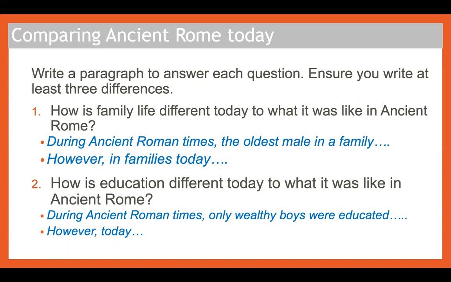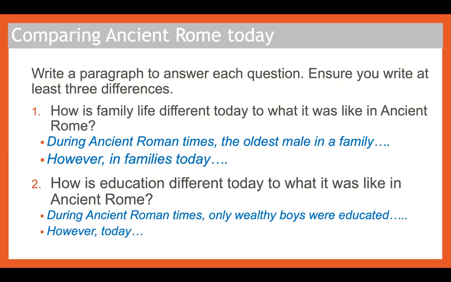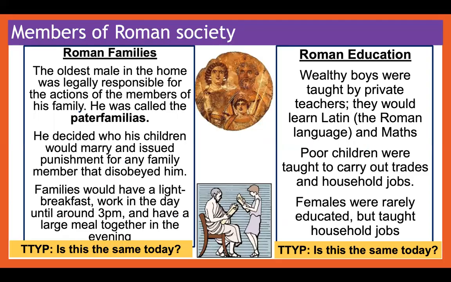So we know that during ancient Rome times, the oldest male in the family would be legally responsible for the actions of the members of the household. But nowadays, in families today, you don't have a specific person who's legally responsible for the actions of the members of the family, and they're not called paterfamilias. You might have your parent who's responsible, or you might have a carer who's responsible.